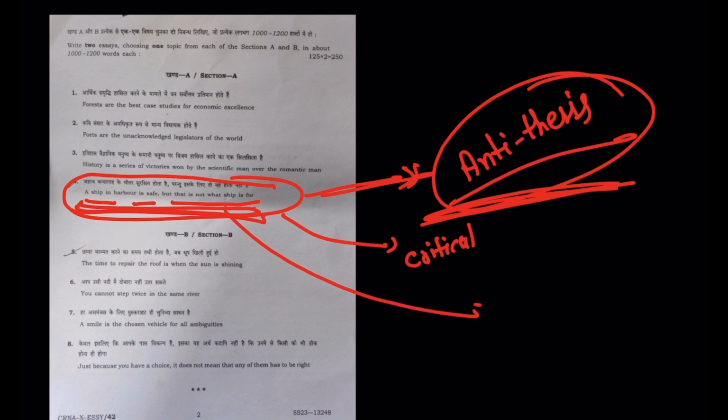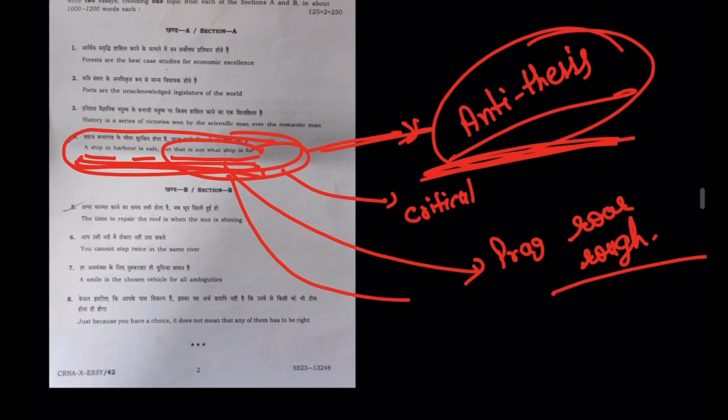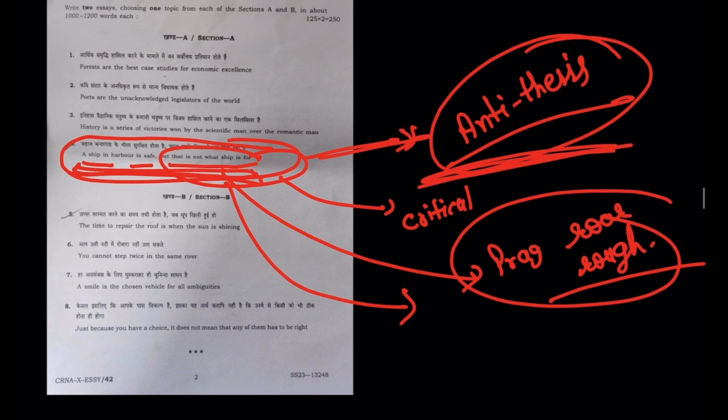Here maybe the antithesis can be, you should take risks, but you should also be very pragmatic and practical about it. If the sea is roaring or if the sea is rough, then you should not go out. That is very practical. You should not, like a fool, always take the risk without calculating the danger that is there. So that can be a good antithesis, and then you can develop different dimensions, as I've shown in the tutorial for essay from scratch that you can watch in the playlist.